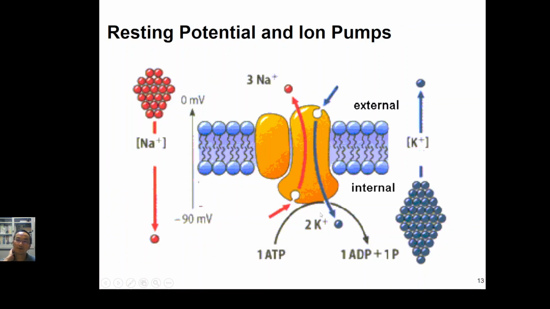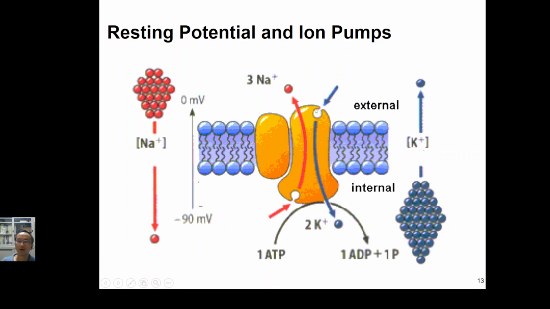So this diagram tries to illustrate how the action potential is generated. In front of you is the cell membrane. Here is the lipid bilayer, and this is the protein channel. Outside the cell membrane, we have a lot of sodium ions, but inside the cell membrane we have a very small amount of sodium ions. But vice versa for the potassium ion. Okay, because of this ion imbalance, inside the cell membrane we have minus 70 up to minus 90 millivolts.